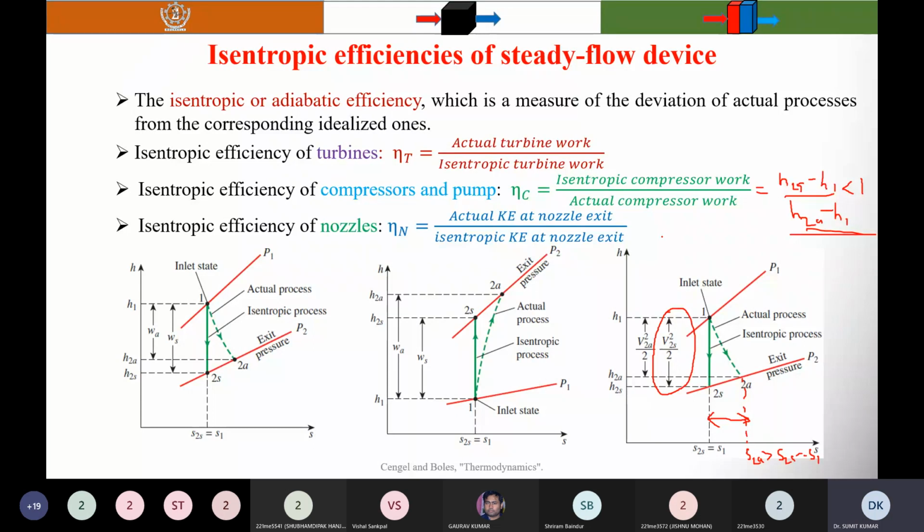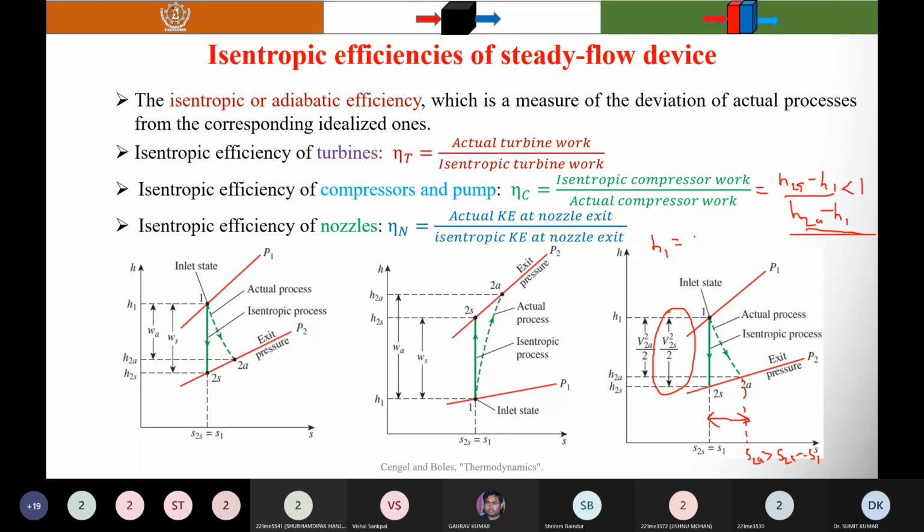When you apply the steady flow energy equation, you will find that H1 is equal to H2A plus V2A square by 2.